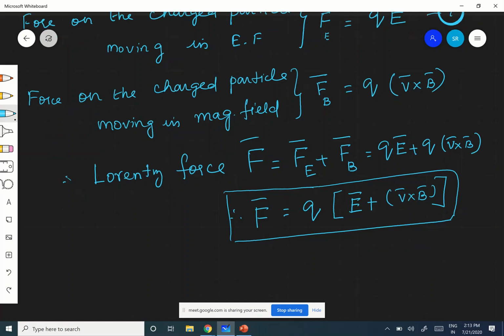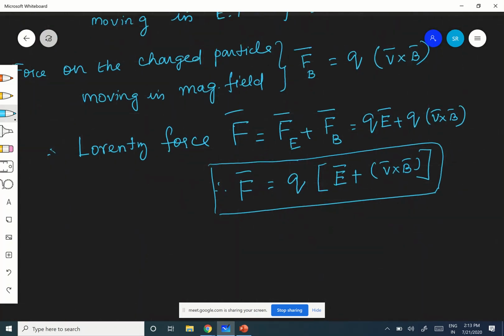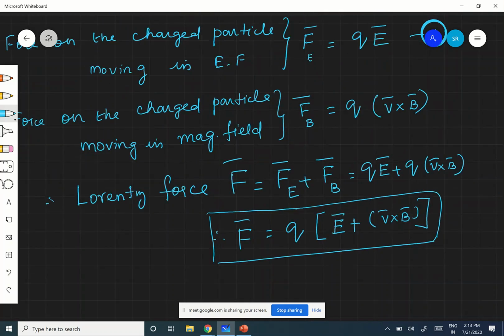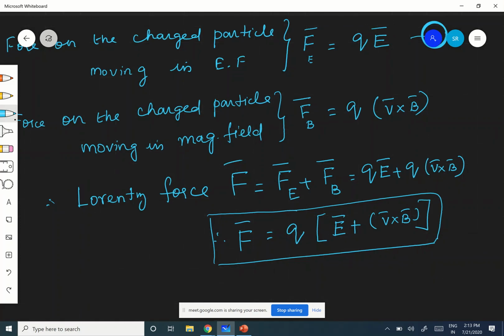So F is equal to Q into E plus V cross B. This is the total Lorentz force. The Lorentz force has two components: one is the force due to electric field, the other is the force due to magnetic field. Therefore, FE is what is called the electric Lorentz force, and FB is what is called the magnetic Lorentz force. The total is F, the Lorentz force.